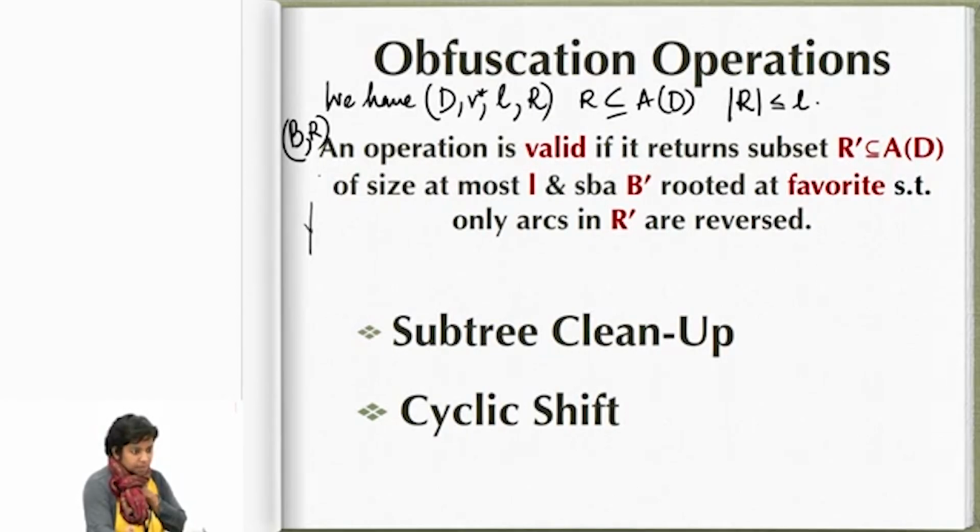Is that clear? Every vertex incident on any edge in R will appear in B, because B is a spanning tree, so every vertex has to appear. But if an edge in R is present in B, you must read it as present in its reverse form. R has been defined as a subset of edges in the original graph D. You'll see why this is important as we go through it.